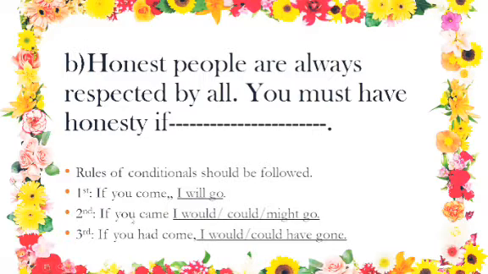Second one says, if you came, that means past indefinite. And then if the first clause is in past indefinite, the second clause will take would, could, or might with it, and then V1 form of the main verb. And third conditional says, if you had come, that means if the sentence is in past perfect form, the next clause will take would or could, then have plus V3 form of the main verb.